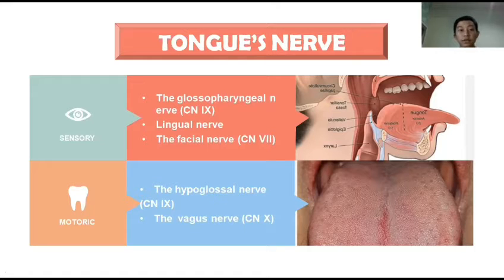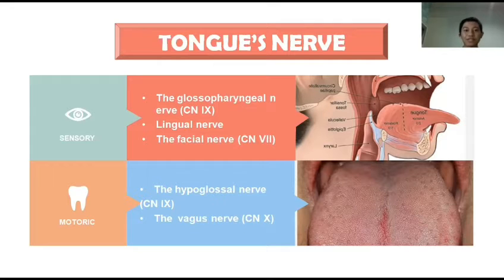So these nerves bring general sensory information from the mucosa of the posterior 1/3 of the tongue and special sensory information from the papillae. The second one is the lingual nerve. It's a branch of the mandibular component of the trigeminal nerve. It conveys general sensory information from the anterior 2/3 of the tongue. The third one is the facial nerve, which transfers special sensory taste information from the anterior 2/3 of the tongue.